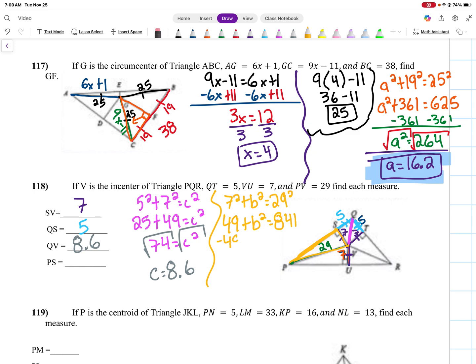I subtract 49, and I'm left with B squared is equal to 28, or sorry, not 28. B squared is equal to 792. And we take the square root of that to get B equals 28.1, roughly. So PS is 28.1. All right, so let's keep going.